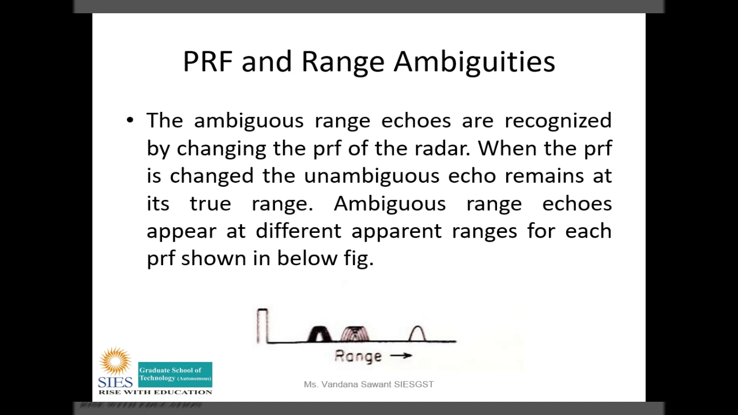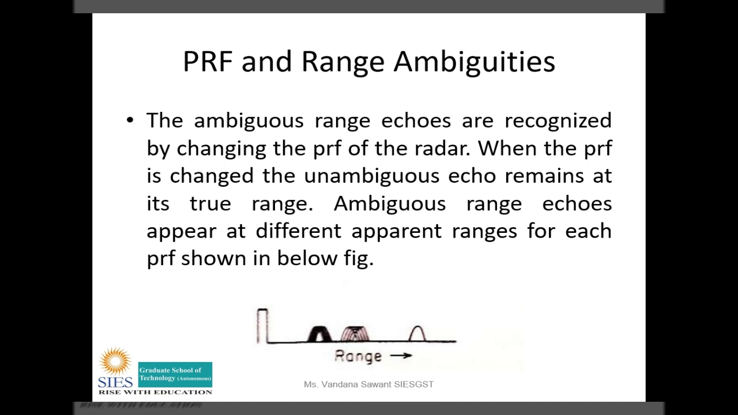The ambiguous range echoes are recognized by changing the PRF of the radar. For this, every time we transmit a new pulse, we have to change the pulse repetition frequency. That means we have to change the time period between two consecutive pulses. Whatever the time period between 1 and 2, that same time period should not be there between 2 and 3. It should be a different time period. That means we have to change the frequency of transmission of the pulses, for every transmission of pulses.